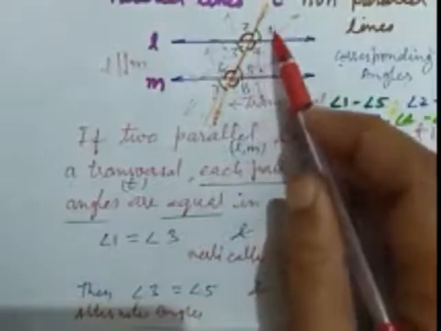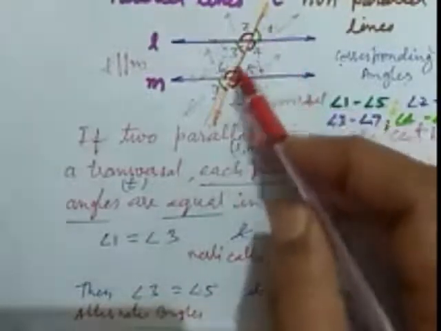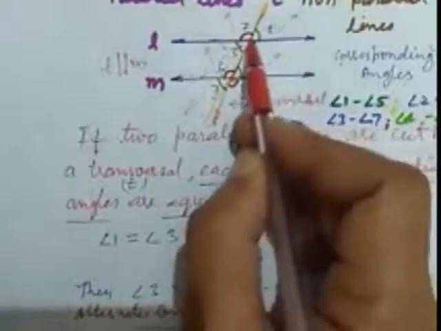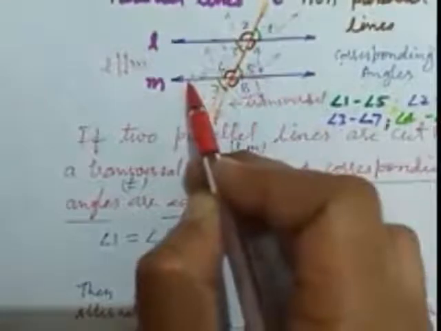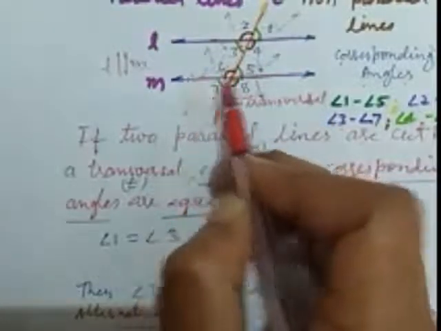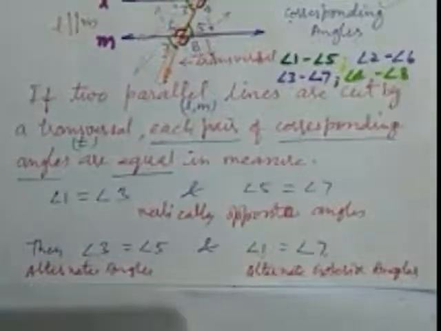So angle 1 and angle 7 are alternate exterior angles because they also form a Z. Check, this is an inverted Z. So 1 and 7 are also alternate exterior angles.